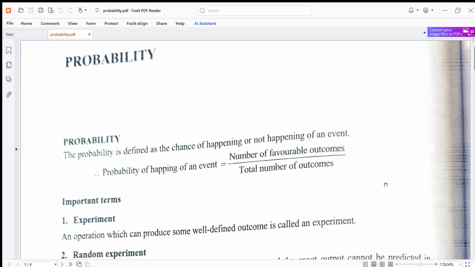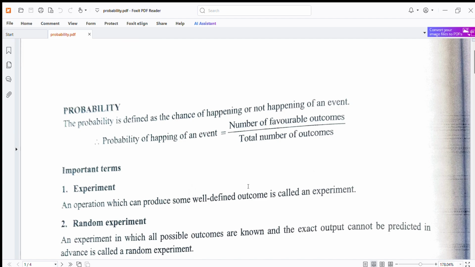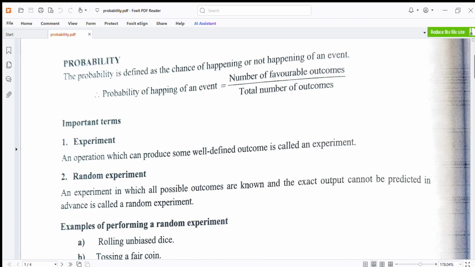Probability. Probability is defined as the chance of happening or not happening of an event. Probability of happening of an event is equal to the number of favorable outcomes upon the total number of outcomes. Probability important terms. First, experiment.